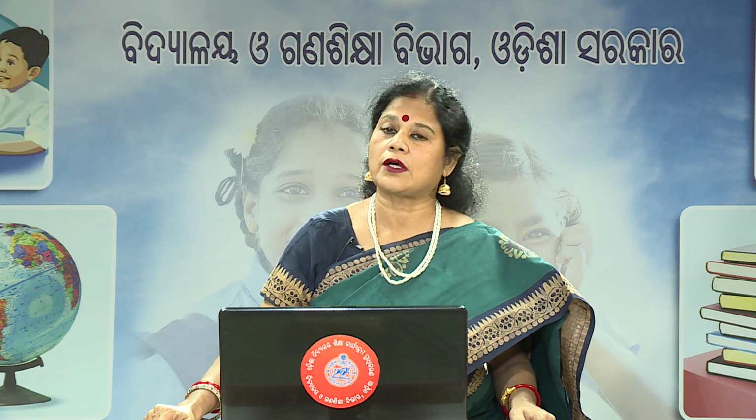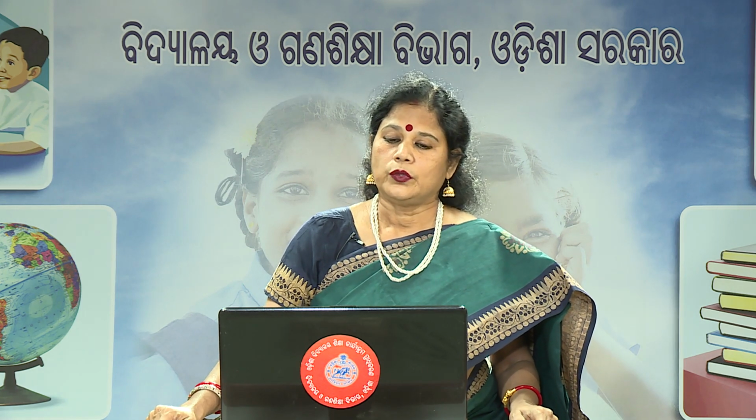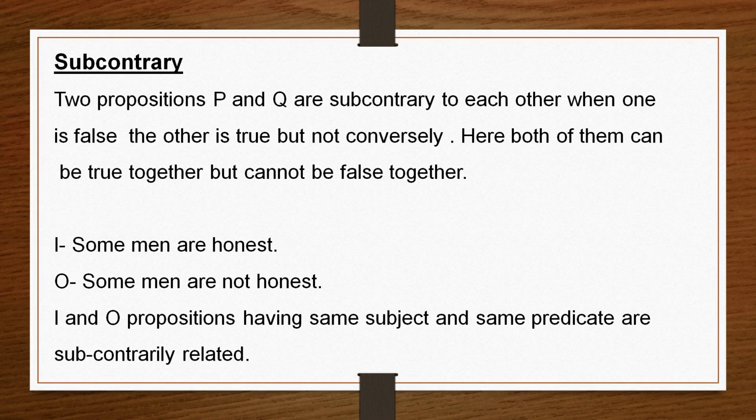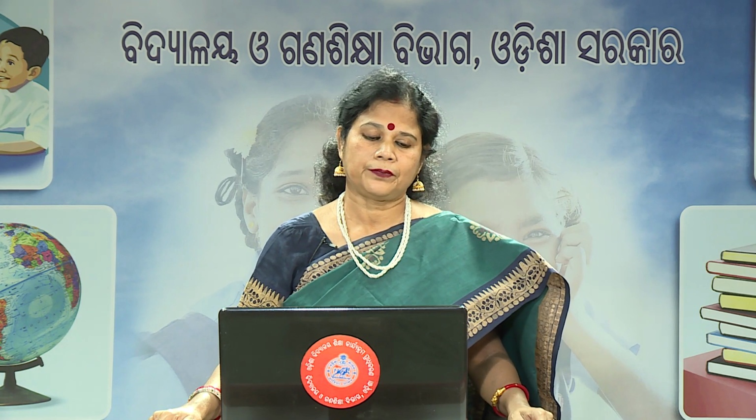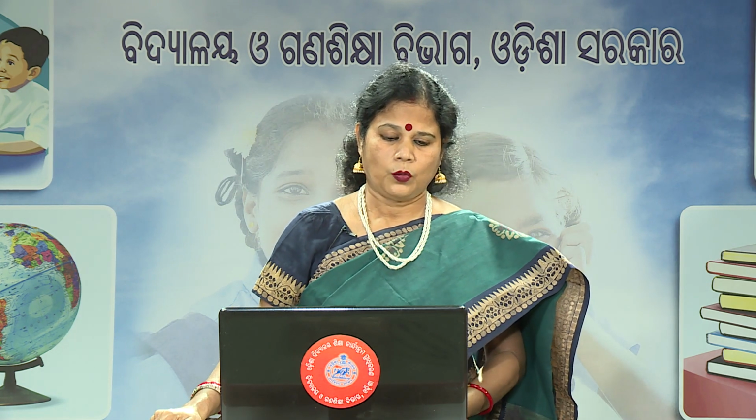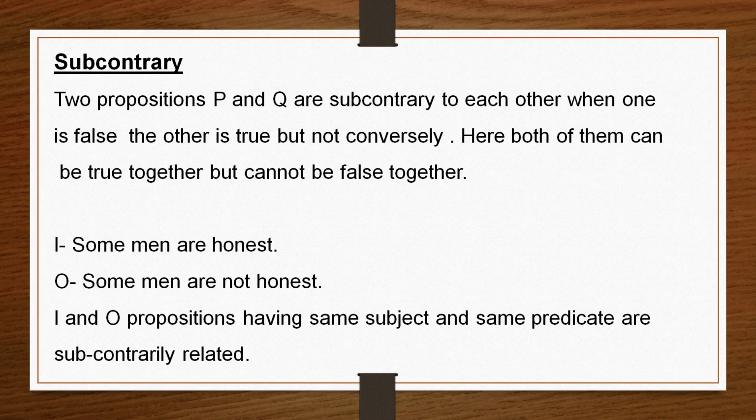Now we will discuss sub-contrary relation. Two propositions P and Q are sub-contrary to each other when one is false, the other is true, but not conversely. Both can be true together, but both cannot be false together. Sub-contrary relation holds between I and O propositions. I proposition: some men are honest. O proposition: some men are not honest.